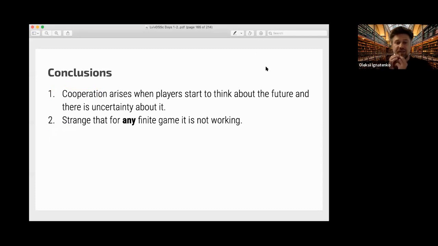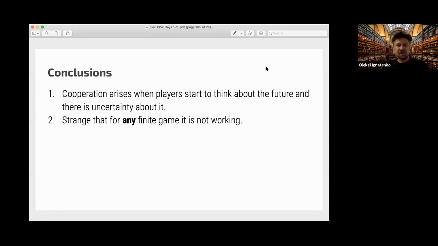So cooperation arises when people start to think about future uncertainty. And what is interesting, like the difference between theory and practice, is that in theory, theory and practice are the same, but in practice they are not. What's strange is that for every finite game, however big, this reasoning is not working, but for an infinite game, it is working.